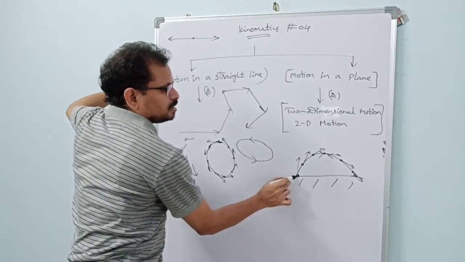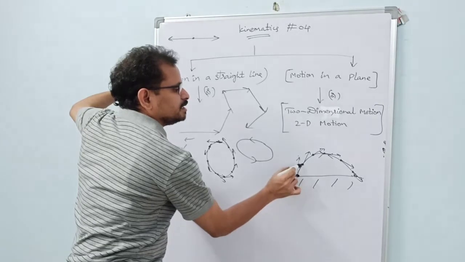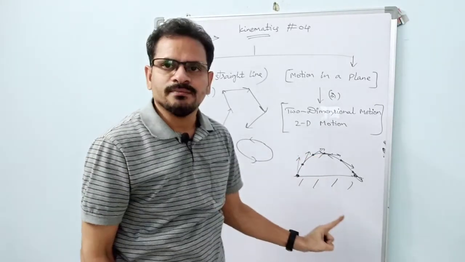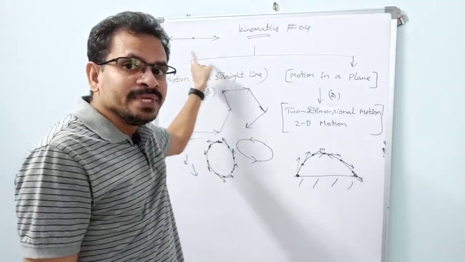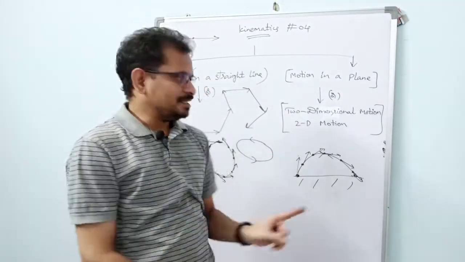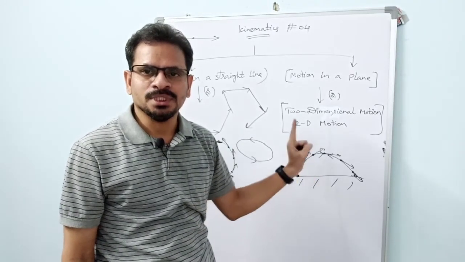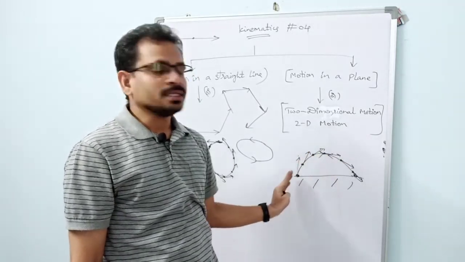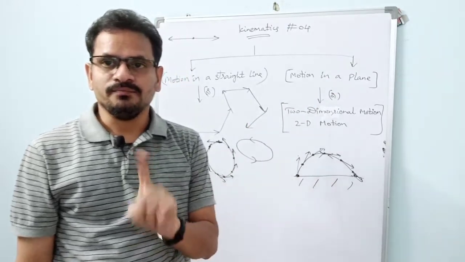So initially when the particle is at this position, its motion is along this straight line. Here another straight line, here another straight line. Different straight lines means what? Motion along a single straight line means it is motion in a straight line. Different straight lines have come into the scenario here. And where are they moving? They are moving on the plane of this board. So here this is motion in a plane.